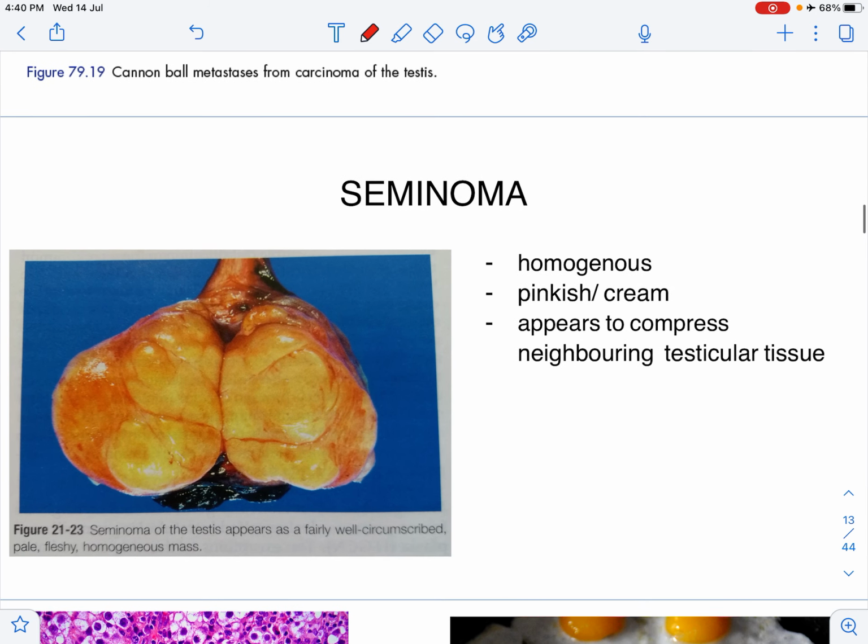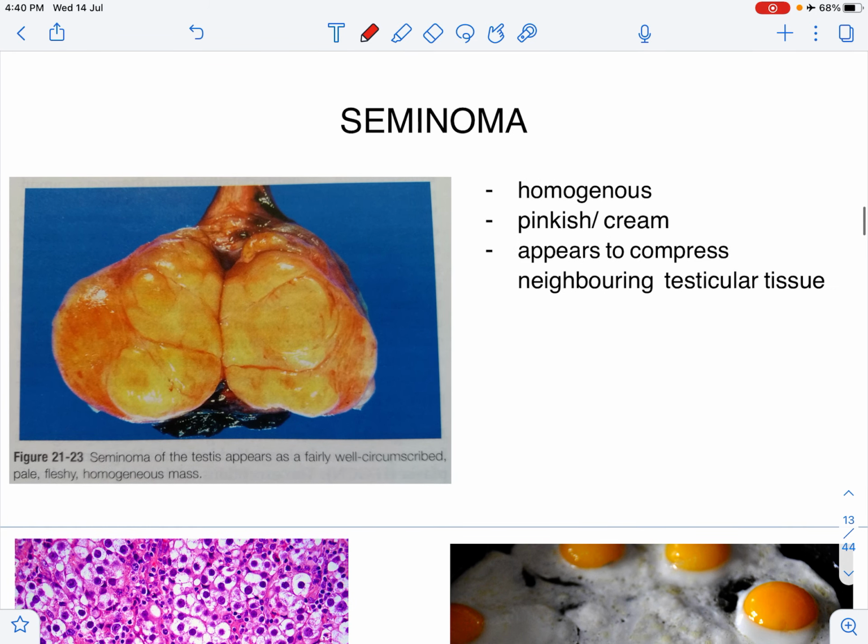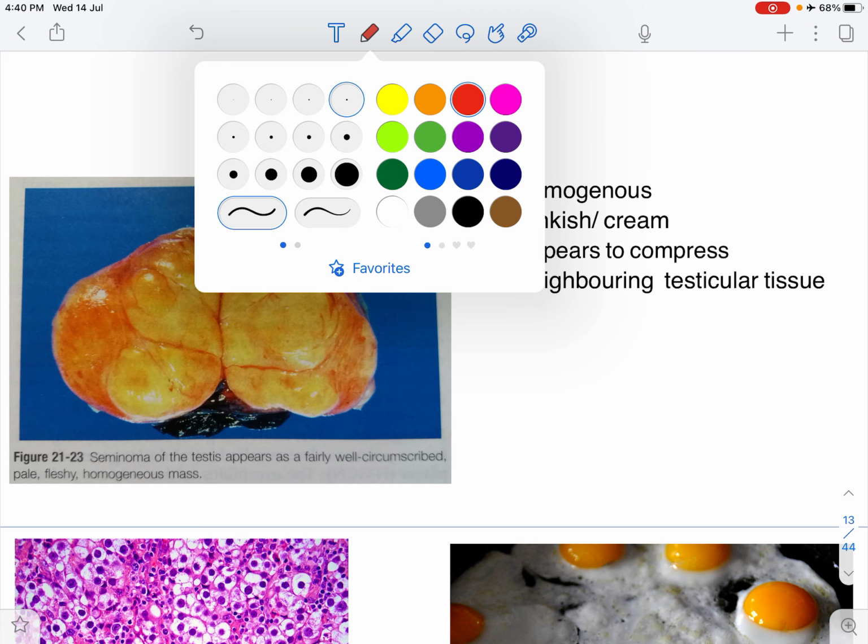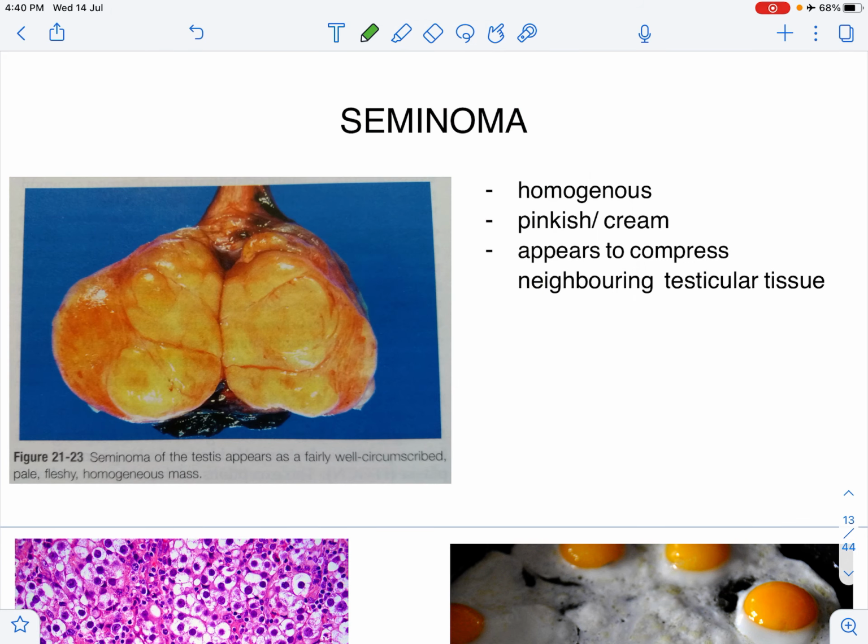Now let us look at the tumors one by one. Seminoma, as I told you earlier, is a germ cell tumor, and seminoma is the most common tumor. So common that on one side you have seminoma, and on the other hand you have the non-seminomatous germ cell tumors. Now, as you can see in this figure 21.23, this is taken from Robbins. The seminoma is a homogeneous tumor. You don't see any difference in parts of the tumor.